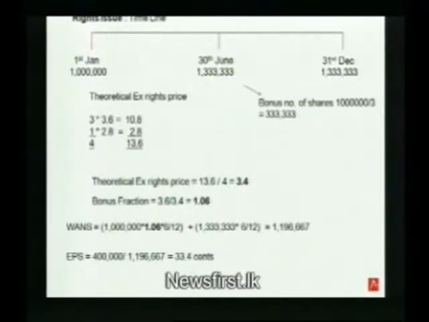And the weighted average number of shares, please note that to work out the weighted average number of shares, we need to take the shares before the rights issue and make the necessary adjustment for the bonus element. Why? Whenever there is a bonus element, it's assumed that those shares are there throughout the life of the company. So you had 1 million shares into the bonus fraction of 1.06, then into 6/12. And after the bonus issue, it's 1,333,333 shares into 6/12. That gives you 1,196,667 shares. EPS, of course, is earnings divided by the weighted average number of shares.